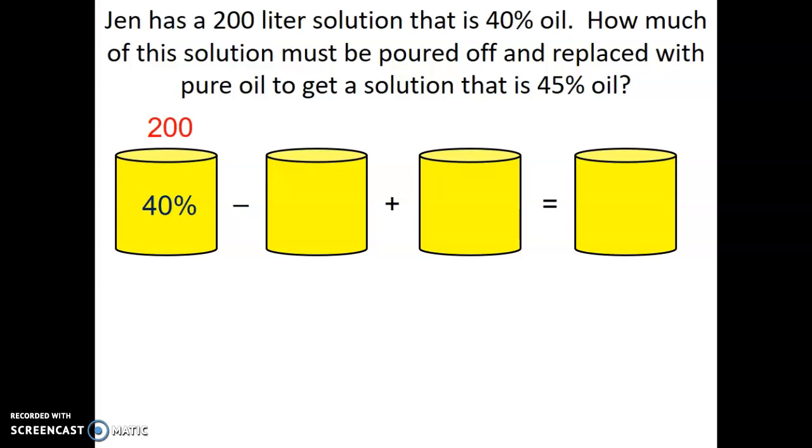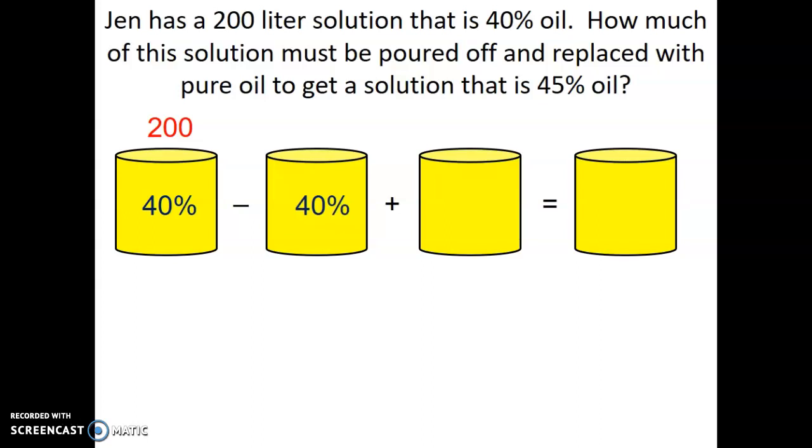Now the next part, it gets tricky. We're taking the 40% with 200 liters in it, and we're pouring it out. So what percentage is it if we're pouring it out? Well, it's still 40% oil, so we're pouring out 40% oil. It's the same percentage, we're just pouring an amount out. It's like if you took a water bottle and all of a sudden you poured it out, you're still pouring out water. So whatever percentage that was water, hopefully 100%. Okay, so we're pouring out 40%.